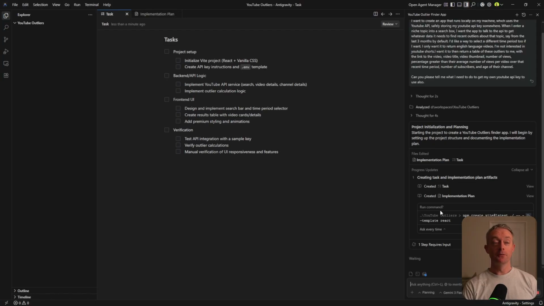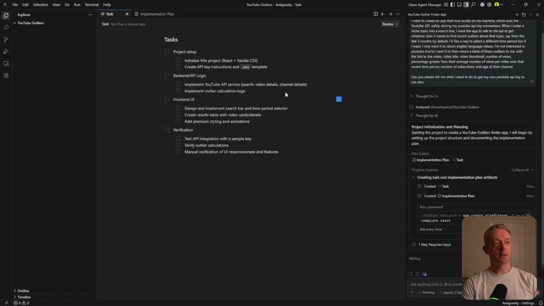Now, because we've got Antigravity running in a review-driven mode, which is a very secure way of doing things but quite slow, it's basically going to ask us to approve each time before it installs anything, before it runs any commands and so on. This is not the fastest way to do things, but it's a way that people often start out using Antigravity while they get familiar and comfortable with the fact that this agent is doing a bunch of stuff on their machine. Later on, if you want to get more adventurous, you can always activate the agent-driven mode, which essentially is just going to go off and do its thing when you ask it to build something and not ask you every 5 seconds for different approvals.